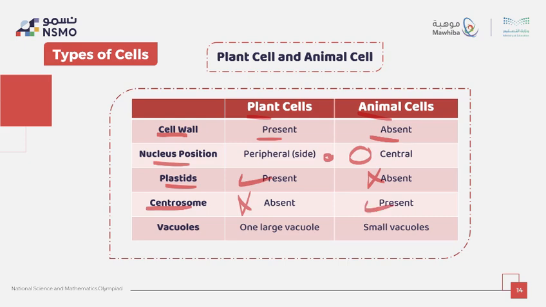Vacuole is large in plants because it stores the food from photosynthesis. In animal cells, if it exists, it will be very small, because it's not storing food. If it stores food, it will be a small amount, but it can store waste as we said. So this table helps us clearly see how plant and animal cells differ at the cellular level.